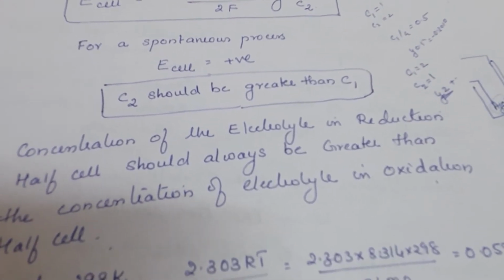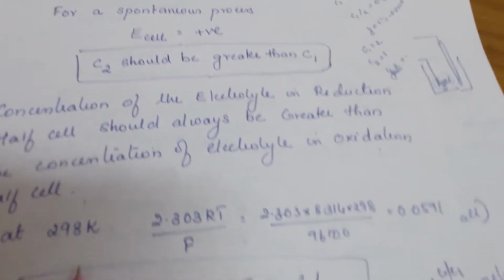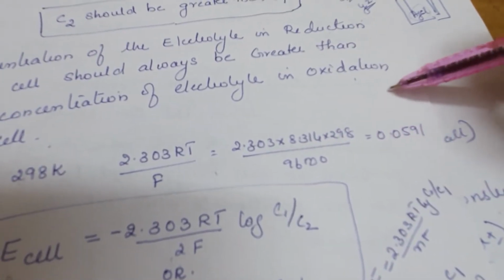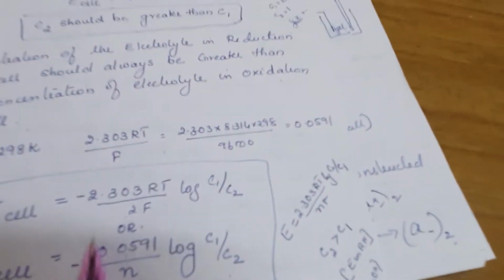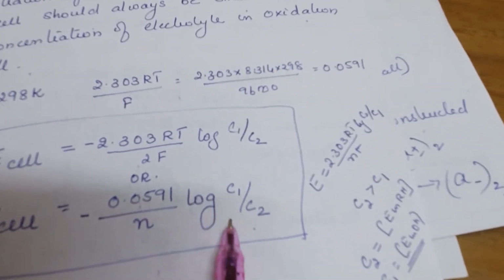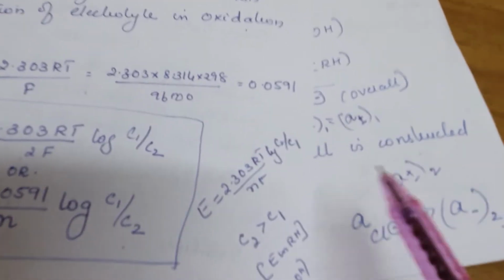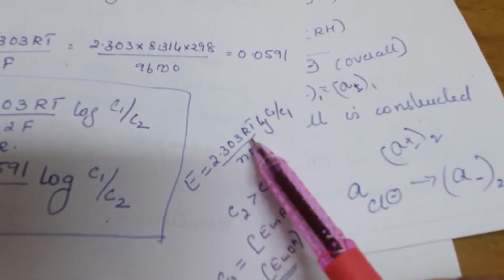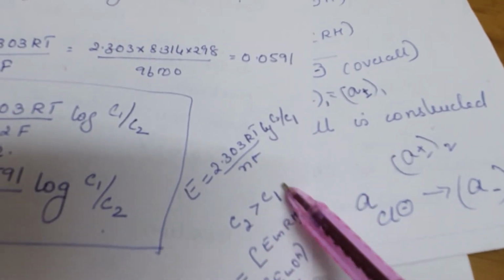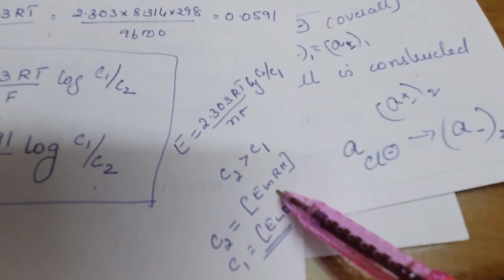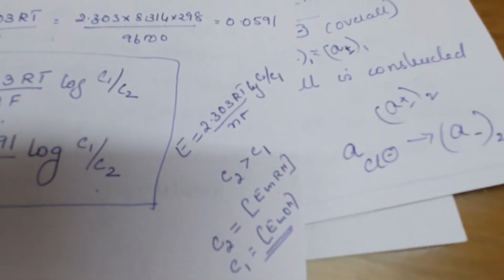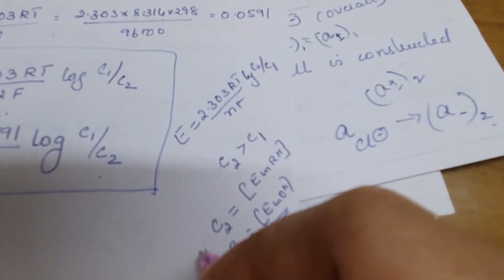So there is a difference in the two cells. At 298 Kelvin you can simplify and write 0.0591 by n log C1 by C2. Or you can also write it as plus 2.303 RT by nF log C2 by C1. But remember C2, that is concentration in the reduction half, should always be greater than that in the oxidation half. This is very important.